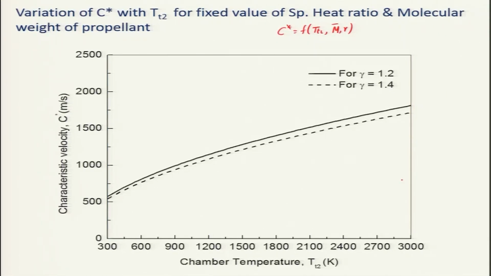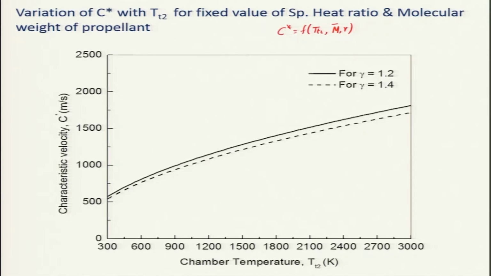However, I told you there is a limitation. One cannot really go beyond 3500 Kelvin because dissociation of species will occur, and then the temperature can come down. The other thing is that heat losses will be much higher, because of the material one has to use, and management of the cooling of the combustion chamber and the rocket nozzle will be difficult. Besides this, the thrust chamber is subjected to high pressure and high temperature. Therefore, the material is also one constraint.